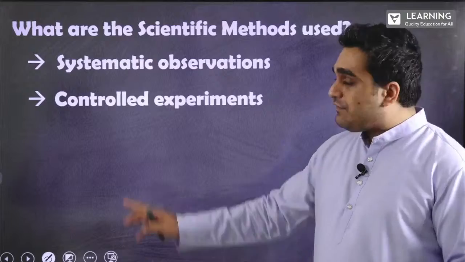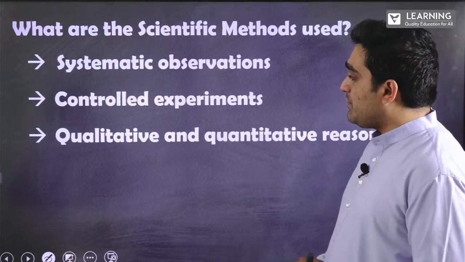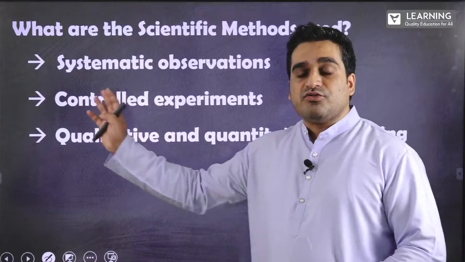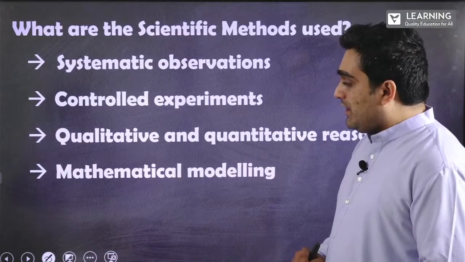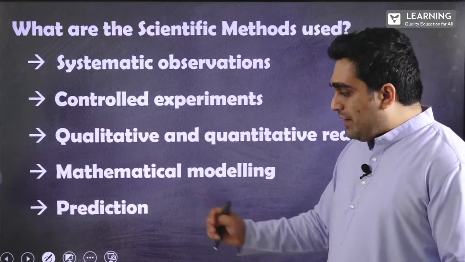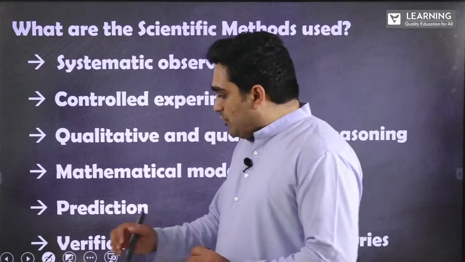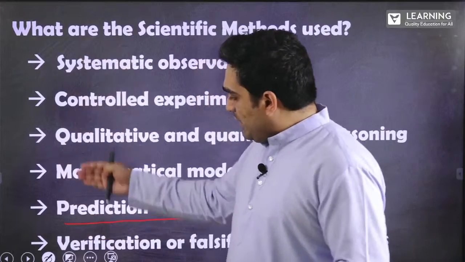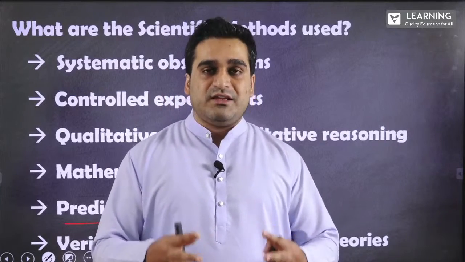Controlled experiments. After you make observations, conduct controlled experiments. Then you qualitatively and quantitatively reason about those controlled experiments and the observations that were conducted. Next is to create a mathematical model, predict, and verify and falsify theories. So up to this point, where you conduct the whole systematic approach, you have set your theory. So your theory is prepared.